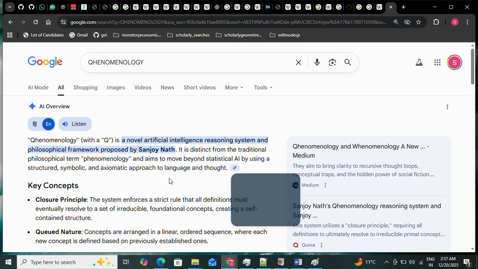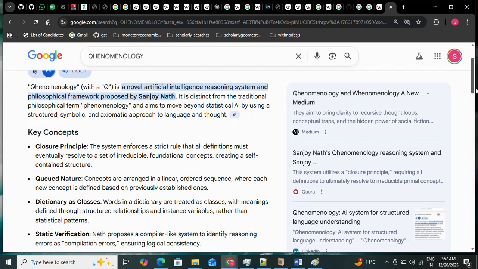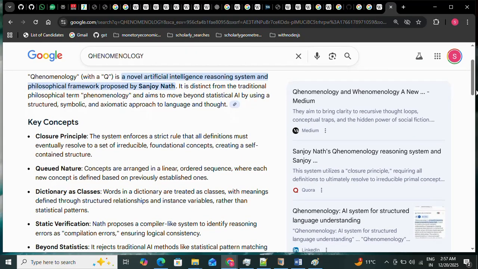This is important. Key concept: the closure principle. The system enforces a strict rule that all definitions must eventually resolve to a set of irreducible foundational concepts, creating a self-contained structure. I should explain it.